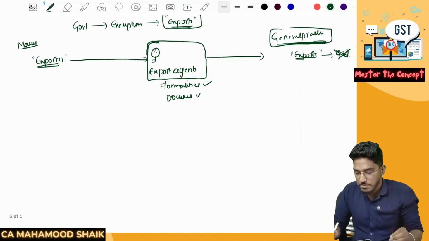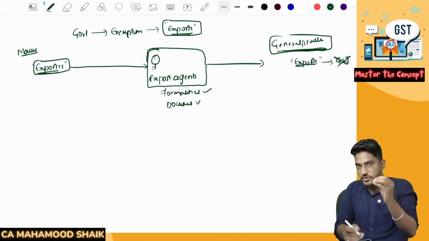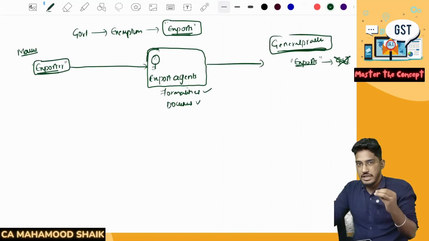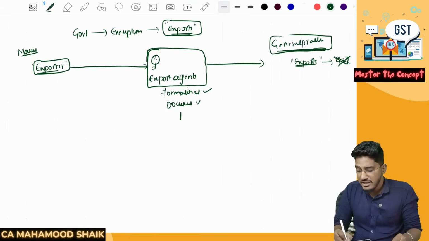But what is the correct provision? What is the correct interpretation is that only the export which is done, only the goods which are going outside of India, only the services which are going outside of India, those are only exempted. These intermediary services are not getting covered under the exemption.